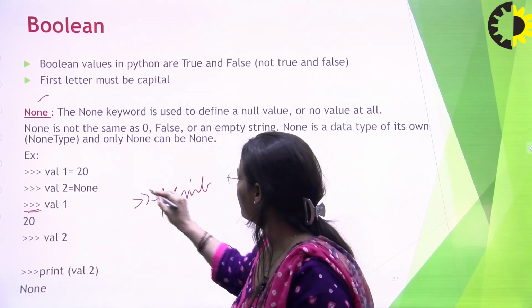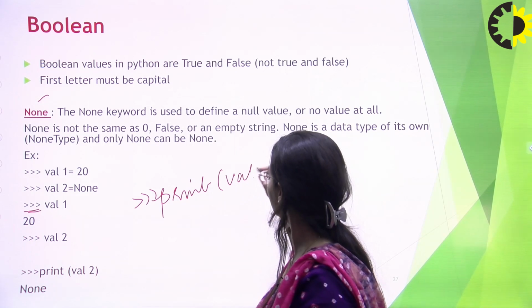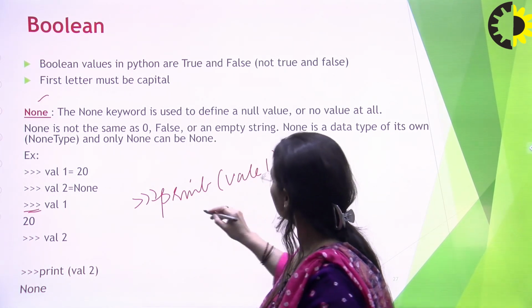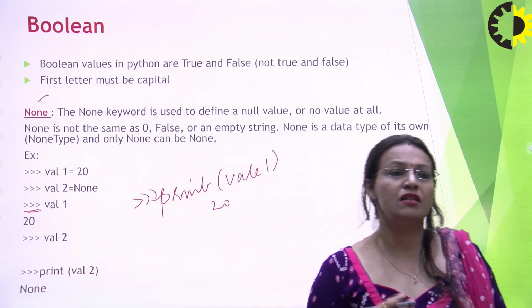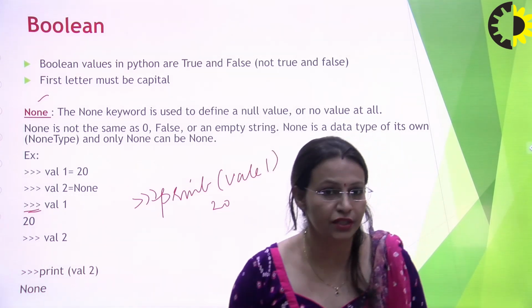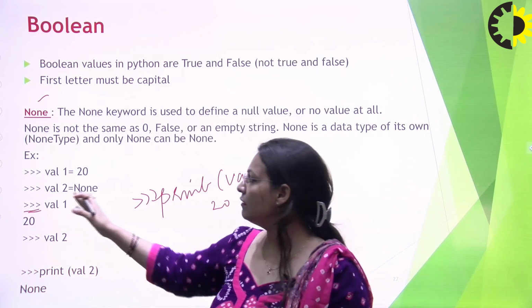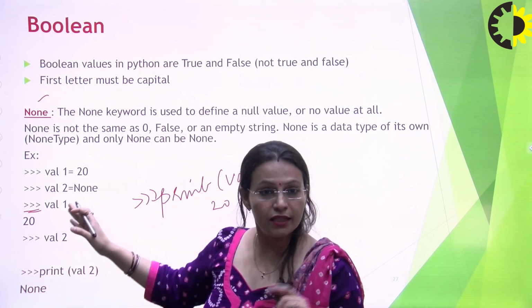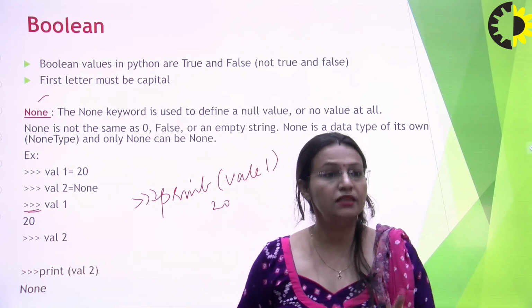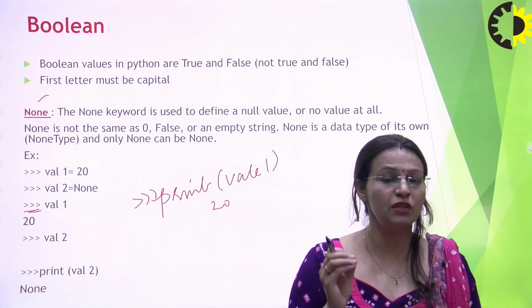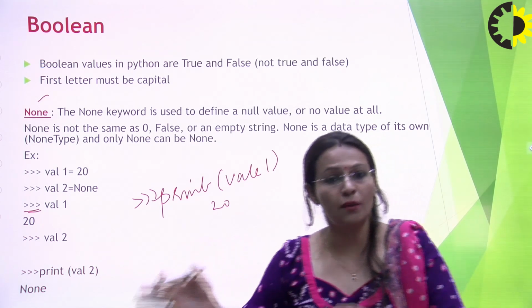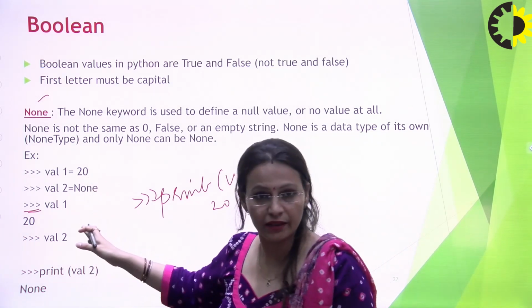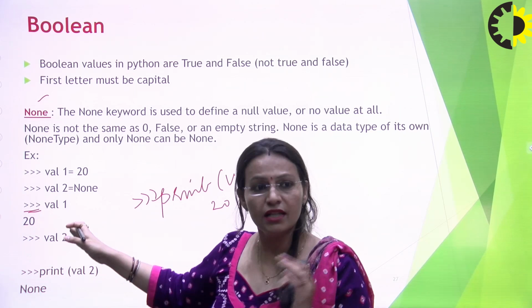Or if I write in the command prompt print val1, it will also give me 20. But what if a variable does not have any value associated with it? Then I'll write val2 is equal to None. This None is not a value. It is a special keyword used to show the absence of something, that the value is absent here or some condition is absent here.